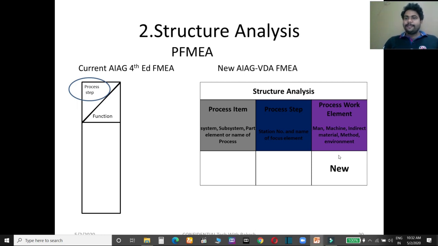Here the process work element will be written. What are the requirements for performing that process step? Here it will be written. It can be man, machine, material, method, environment. So you have to mention all these things. So this is what is new from the previous version.